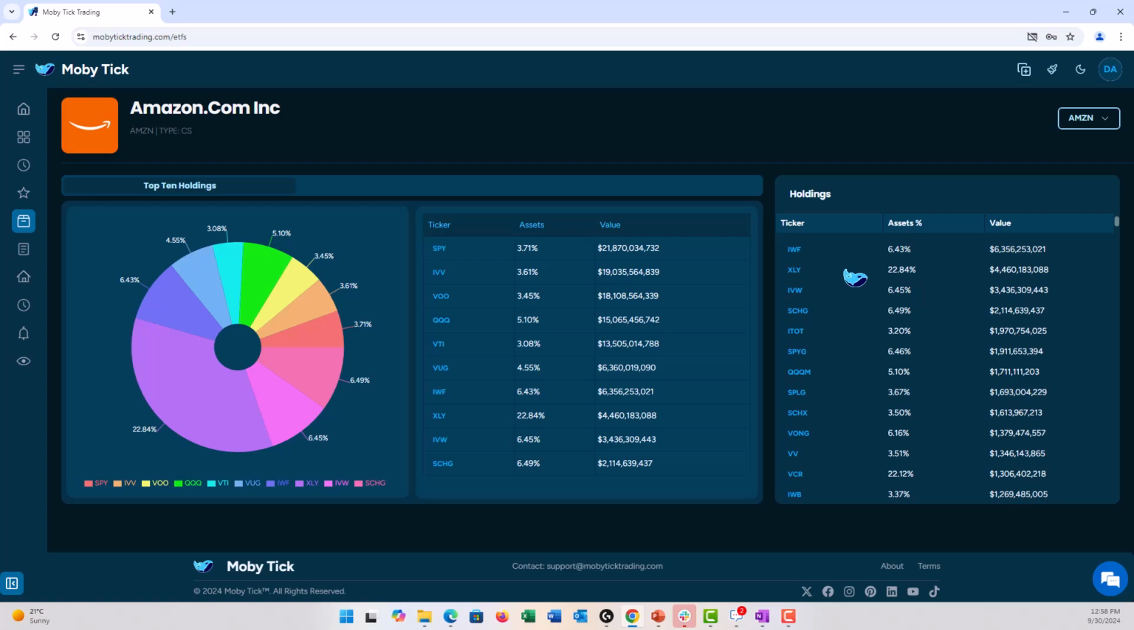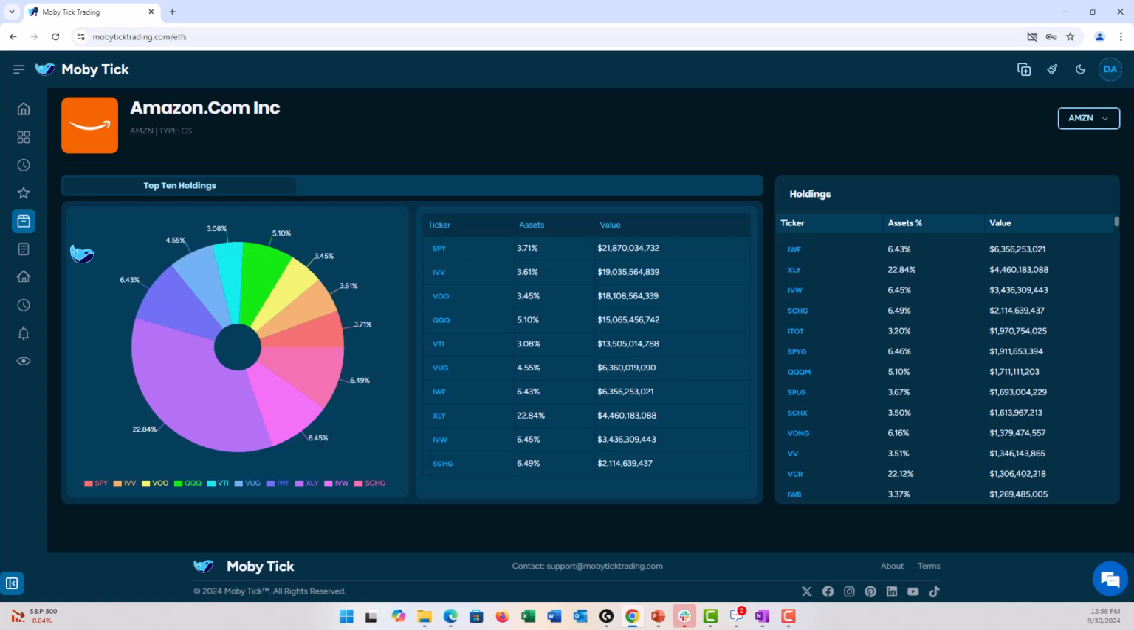Now, if we were to trade Amazon, for example, XLY here, this one, 22% of the value of XLY is Amazon. So if, for example, you wanted to put on a trade for Amazon into earnings, and you wanted to maybe avoid some volatility in, say, purchasing options, something like that, you might see that XLY might be a better trade or a lower risk trade than trading Amazon directly into earnings. Let's look at something else.